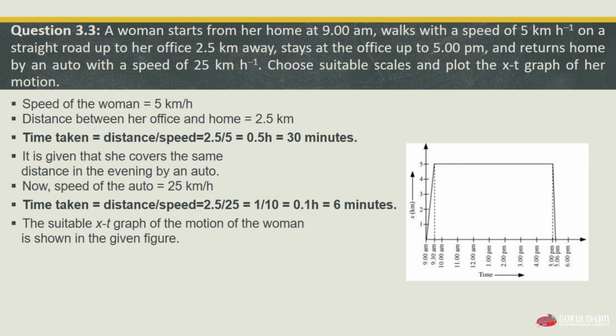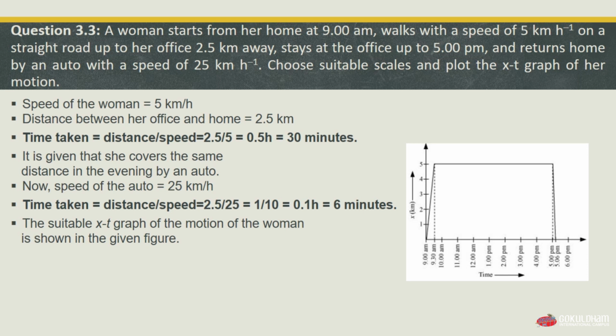Then the suitable x-t graph of the motion of the woman is shown in this figure. According to it, from 9 a.m. she starts walking, and her speed while walking is 5 km per hour, and she walks up to 2.5 km and stays at her office up to 5 p.m. So when she starts walking in the morning, she will require 30 minutes to reach her office. So here the graph is shown, and in the evening when she travels by auto, she will require only 6 minutes.